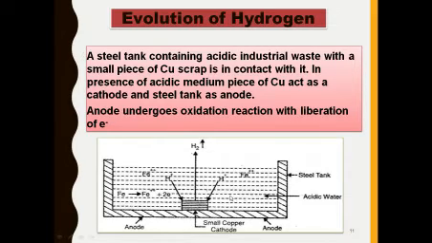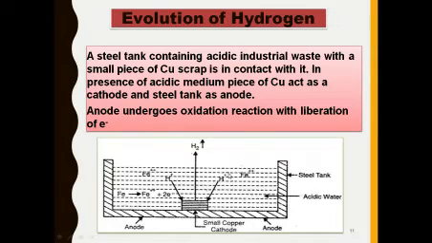In the acidic medium, the iron metal gets dissolved in the solution in the form of Fe2+ with the elimination of 2 electrons. That is why at the anode, an oxidation type of reaction takes place. Over the anode surface, an oxidation reaction takes place. So Fe gets converted into Fe2+ with the elimination of electrons. Those electrons are transferred over to the copper metal.